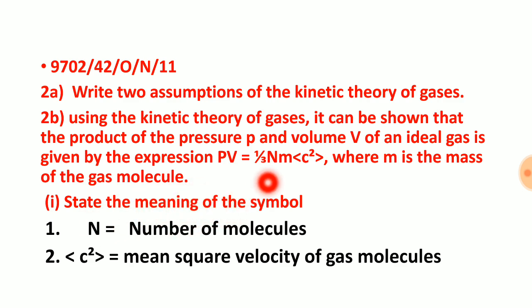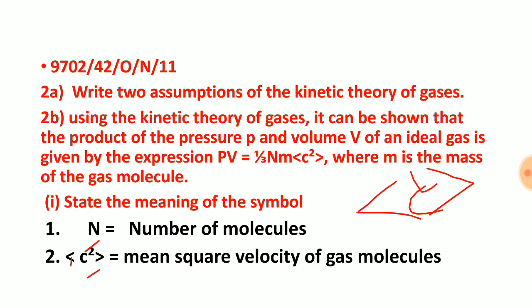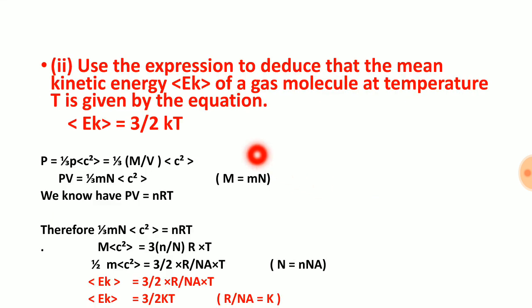N is the number of molecules, capital N is the number of molecules. C square is mean square velocity. If you see this, this symbol is mean, this is square, and this is velocity, so we can call this mean square velocity. Here use the expression to deduce the mean kinetic energy of the gas is equal to this.